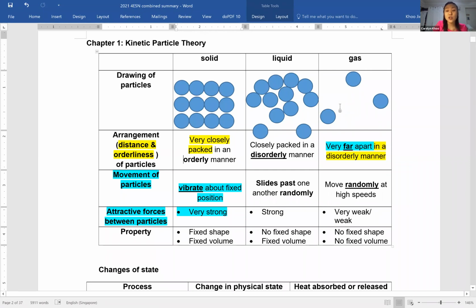All right. If I talk about fixed shape or not, I talk about the attraction and the movement. Fixed volume, I also talk about the distance and orderliness.